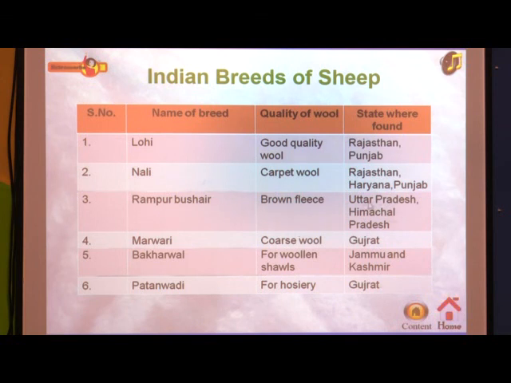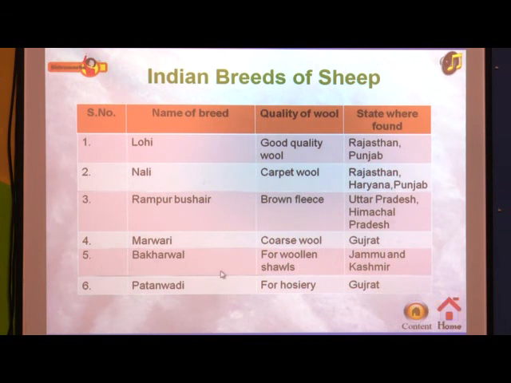And in which state can we find this Rampur Bushair? In Uttar Pradesh and Himachal Pradesh we will find this type of breed. Then the fourth one is Marwari. From this we will get coarse wool. When you touch this wool, you will know that it is a little bit rough wool. This type of Marwari breed we will find in Gujarat.